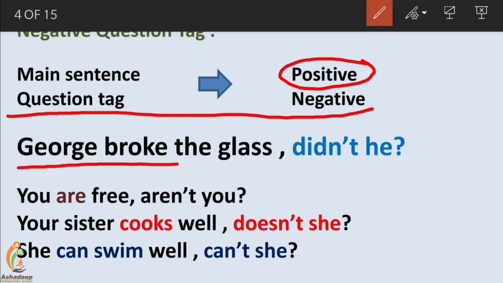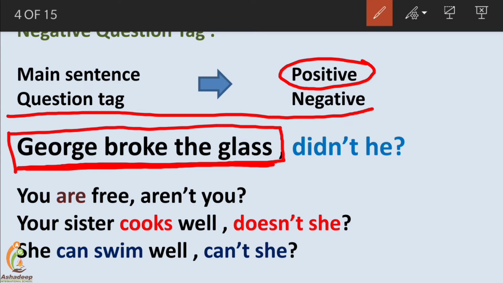George broke the glass. It's the statement spoken by the speaker. It's the main sentence. Identify whether it's negative or positive. Obviously it's positive, because there is no negation in the meaning of the sentence. No negation is found in this sentence.